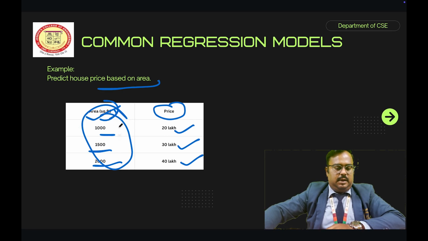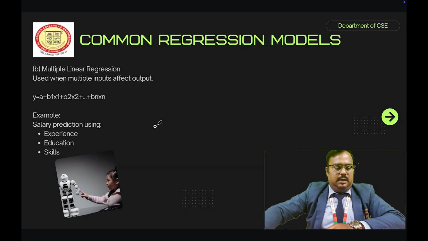Next one is multiple linear regression. We use this when multiple inputs affect the output. For example, the general equation is y equal to a plus b1 x1 plus b2 x2 and so on up to bn xn. Here we will discuss an example: predicting salary using experience, education and skill.